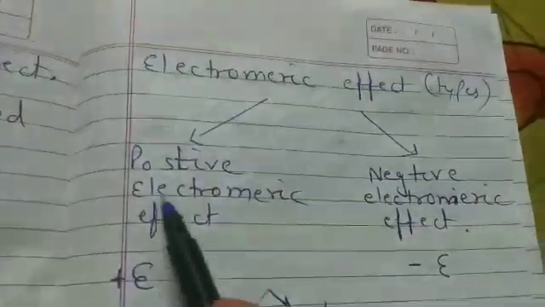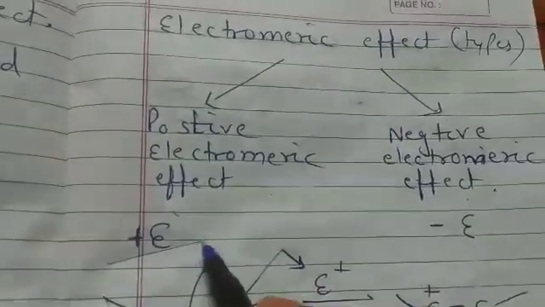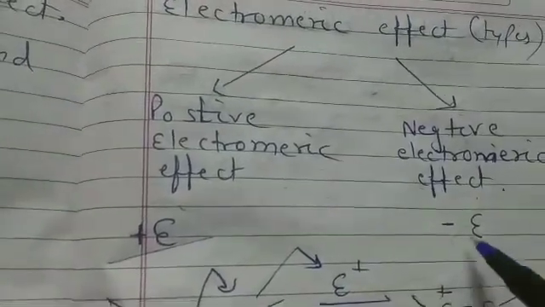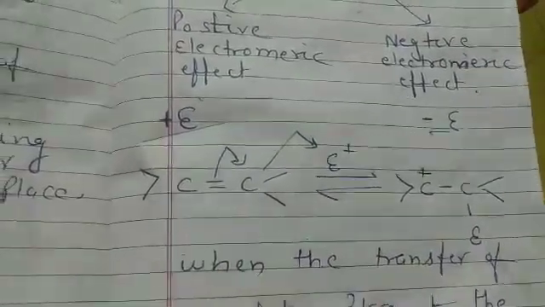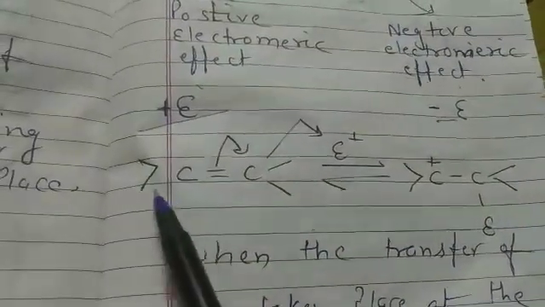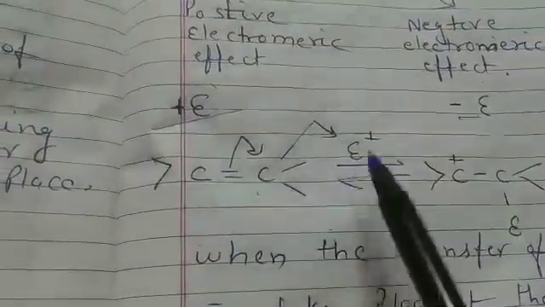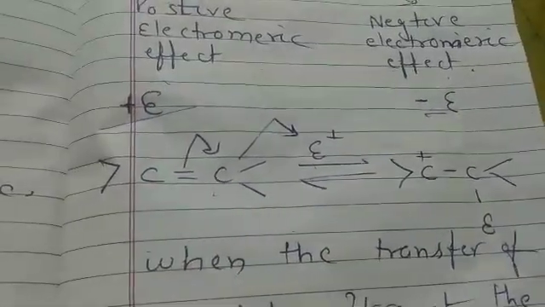There are two types: positive electromeric effect and negative electromeric effect. Example, students, we take an example. See, this is an alkene and the electrophile is in attacking position.